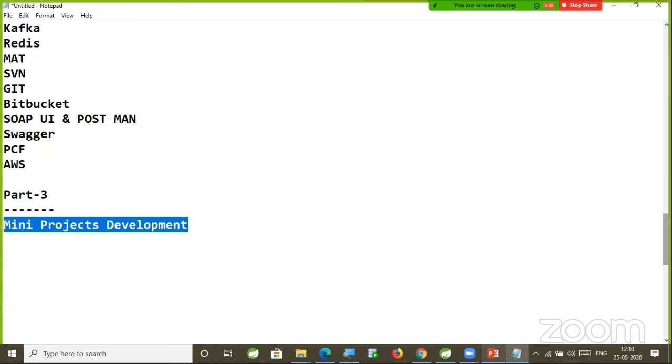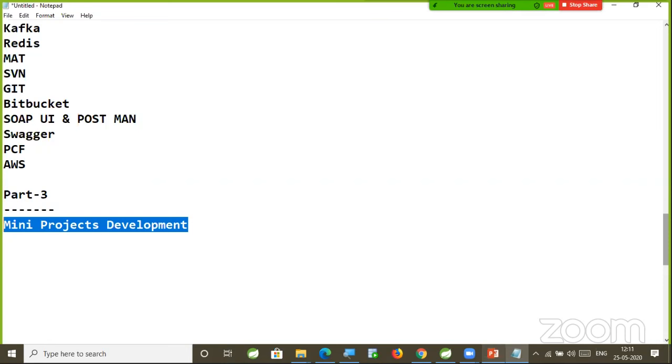If I ask somebody what is Spring Framework, they will talk for 1 hour non-stop. If I ask about the IOC container, they will talk for 1 hour continuously. The theoretical knowledge is there, but if I give one requirement, they are not able to develop on their own. That is missing.